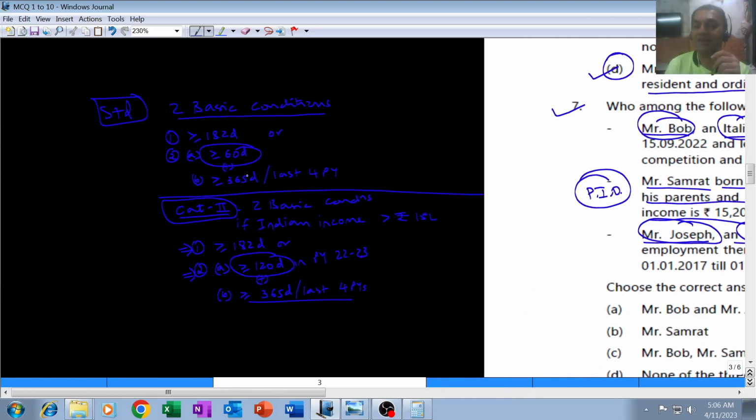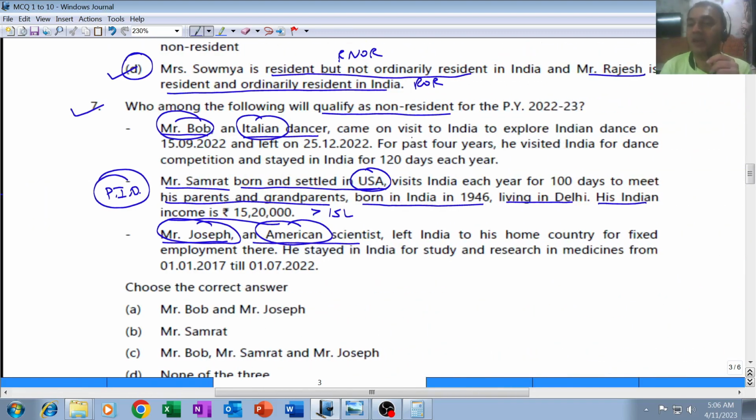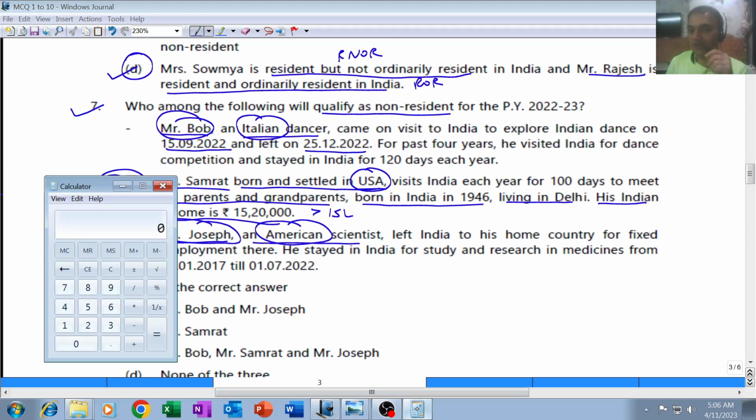182 days, 60 days, 365 days. So Bob is an Italian dancer. He came to visit India to explore Indian dance on 15 September 22 and he left on 25th December 2022. Okay, so how many days was he present in India? Let's calculate.